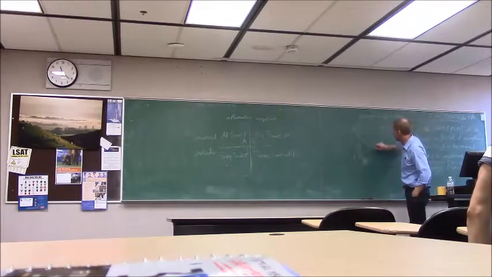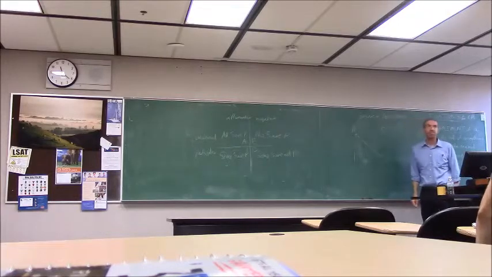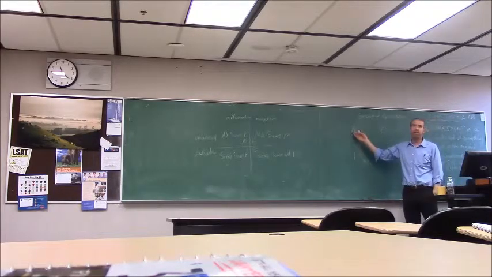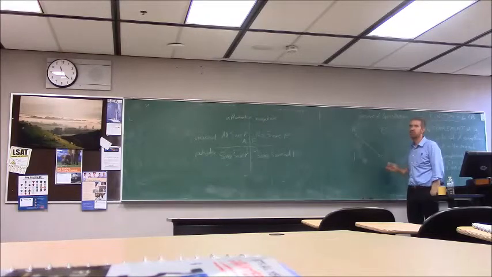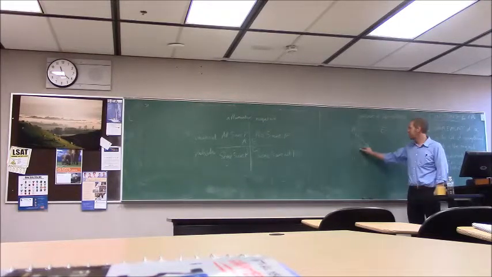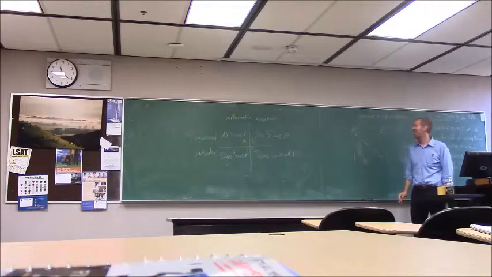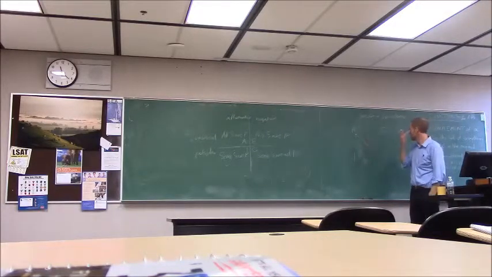Turns out there are logical relationships amongst these. What is this one? Contradictories. What does that mean? They must have opposite truth values. Yes, so if you know the truth value of this one, you know that this one has to be the opposite. If this is true, this is false. If this is false, this is true. What is this one? Also contradictories, yes. So there are two contradictories.